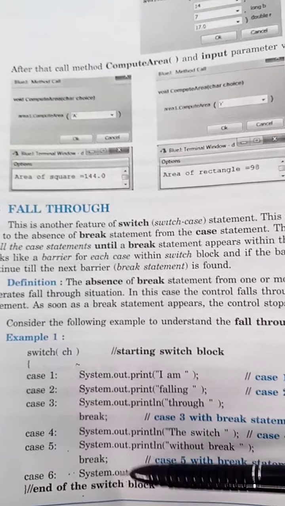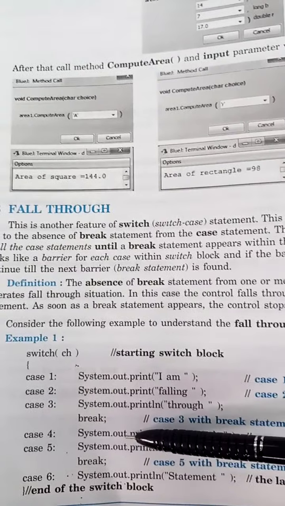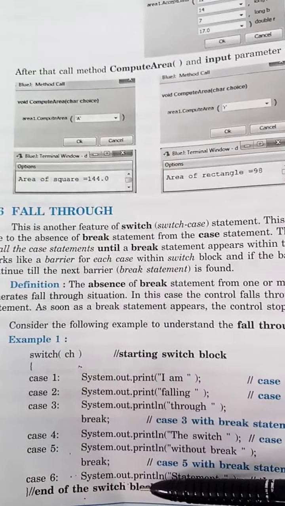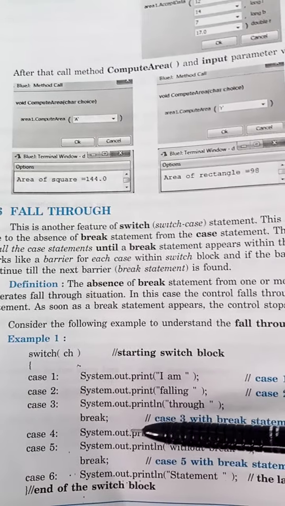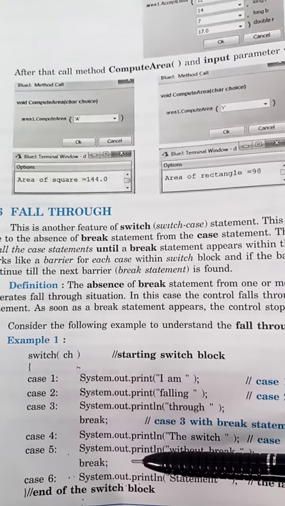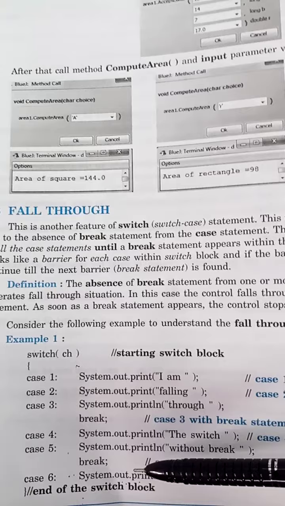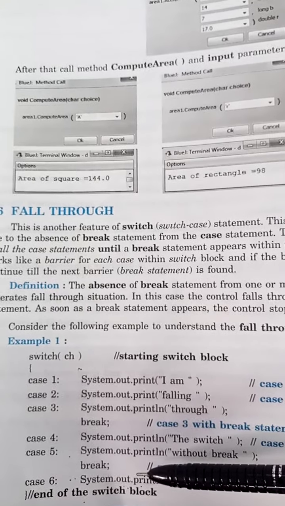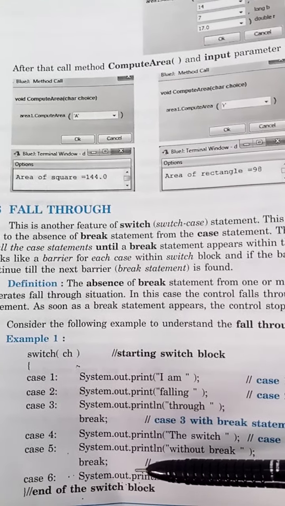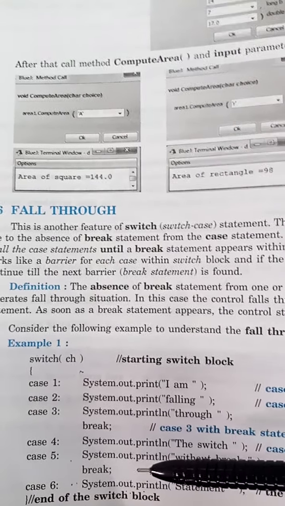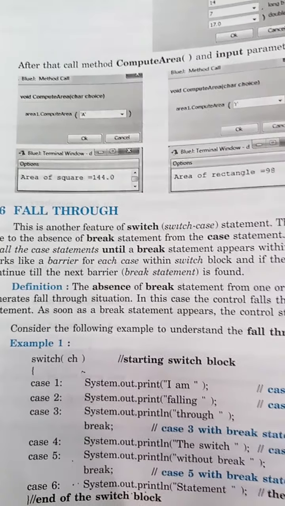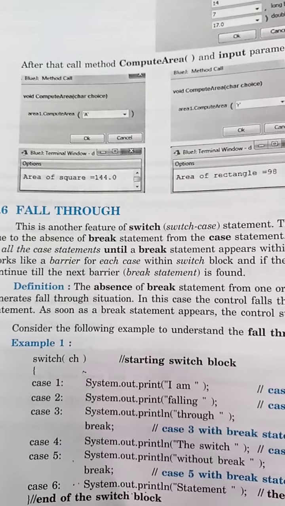Earlier I told you that in each and every case there should be a break statement, so that if the value of the expression matches any case, that particular case will get executed, and just after its execution the control will come out of the switch because of the break jump statement.